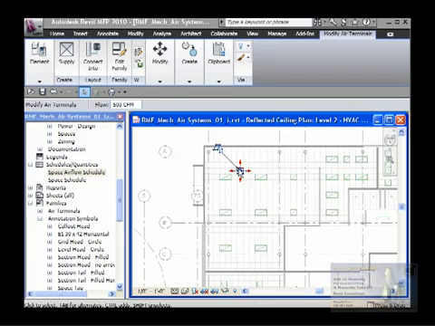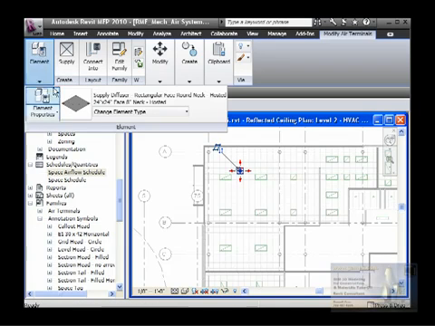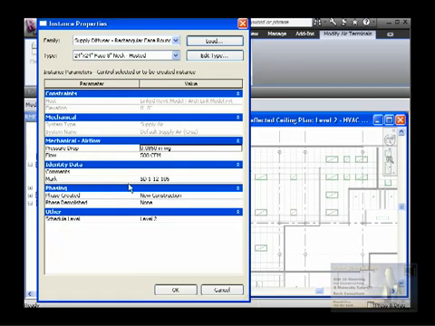So first of all, I select it and see the properties right here, element properties, and this is 500 CFM. I will change it to 425 CFM, and it has a mark. This mark is added by the software. Every time you put one, it will keep adding numbers sequentially to this.